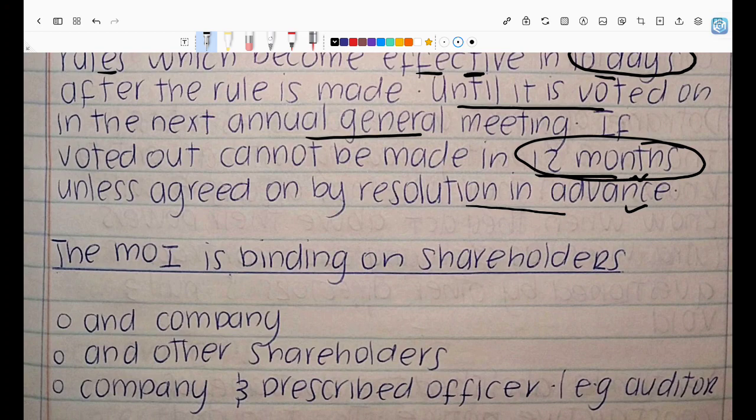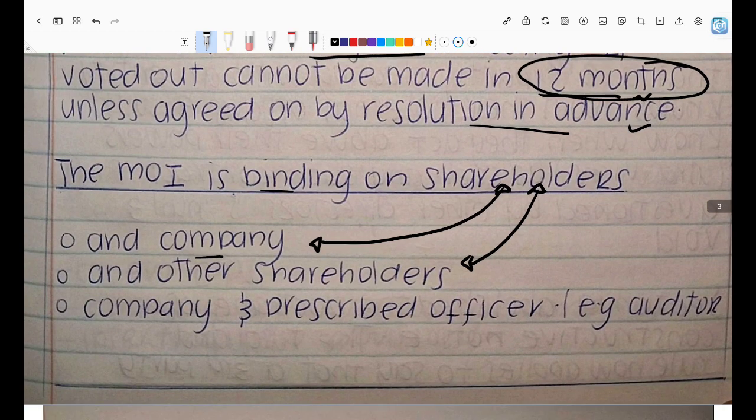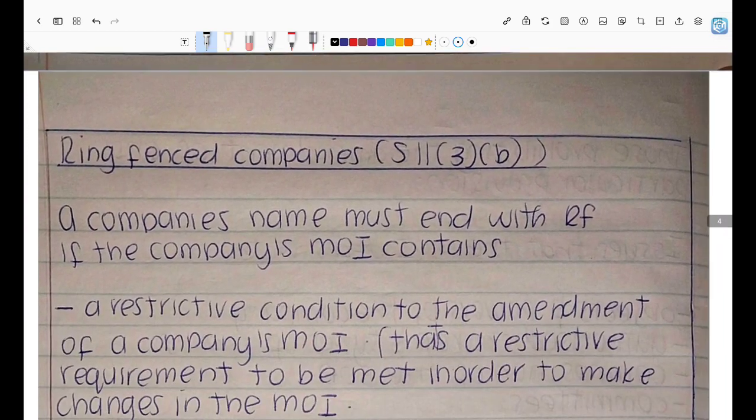And then let's talk about the MOI, the document, and who it's binding on. The MOI is binding on shareholders in the company. The shareholders in the company are bound by the company's MOI. The shareholders and other shareholders are bound by the company's MOI. The shareholders, the company, and prescribed auditors, for example, the auditor, are also bound by the company's MOI, right?